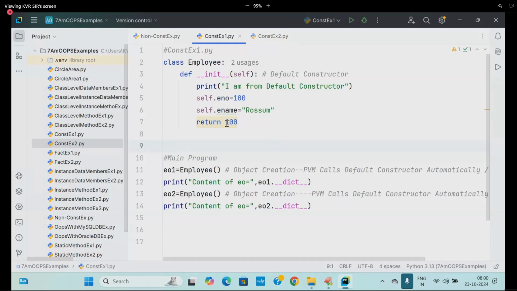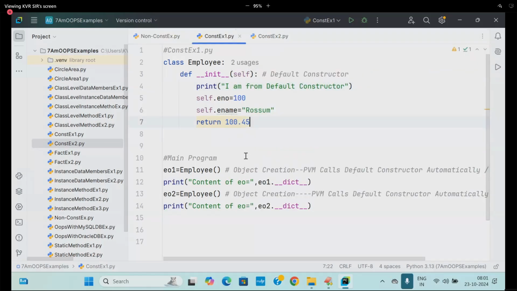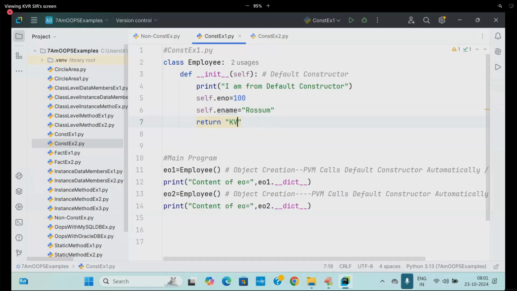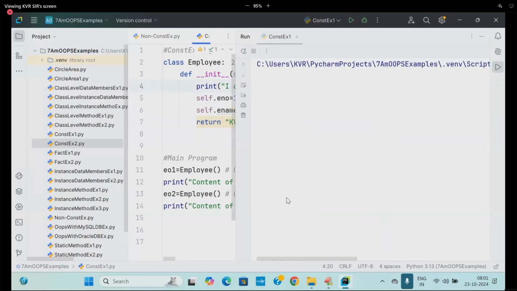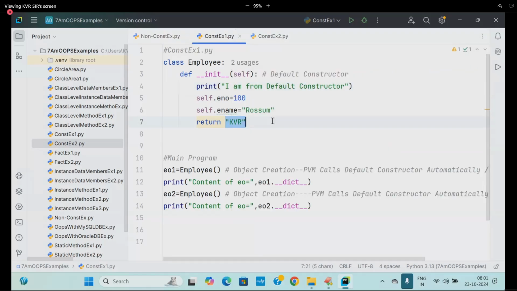If you are interested, you can return None. Why None? Because there is no value to be written. You can write None, but you should not write a value like 100. You see, an error is going to come: __init__ should return None, but not int. Another value like 4.5 gives an error too, should return None but not float. Something like a string, KVR, should not be returned either, not str. So I can simply write None.